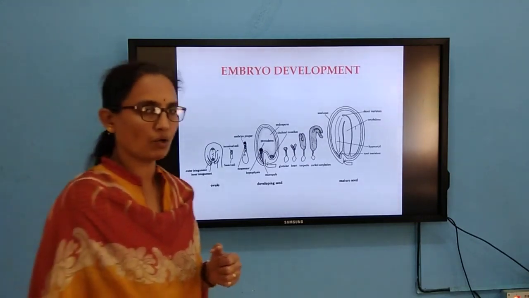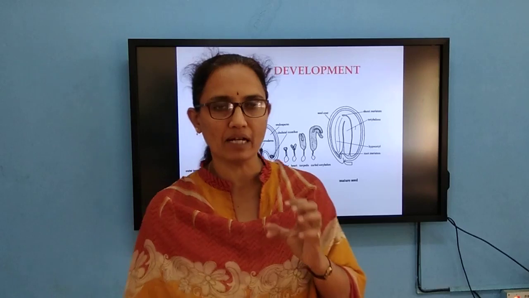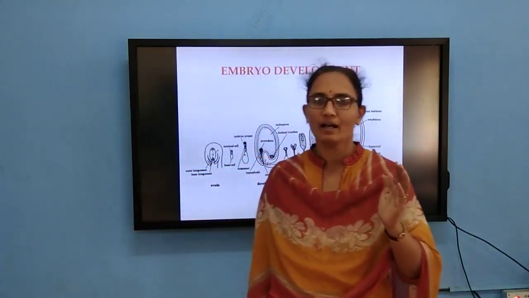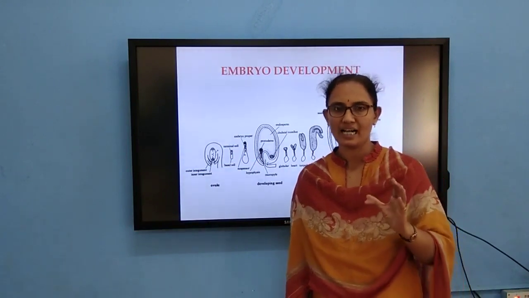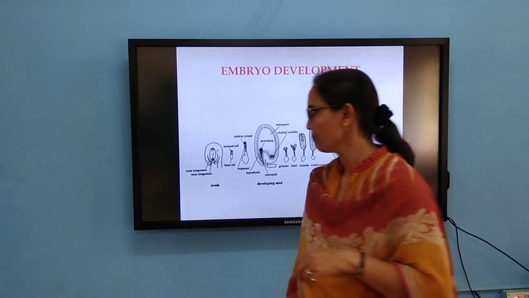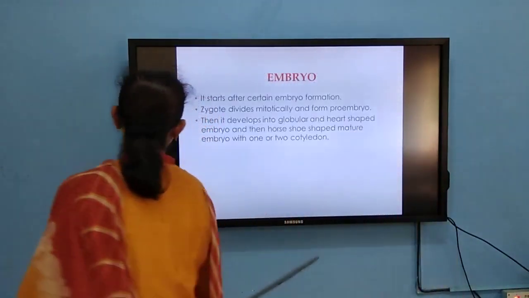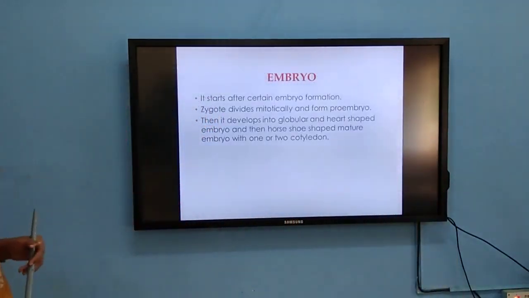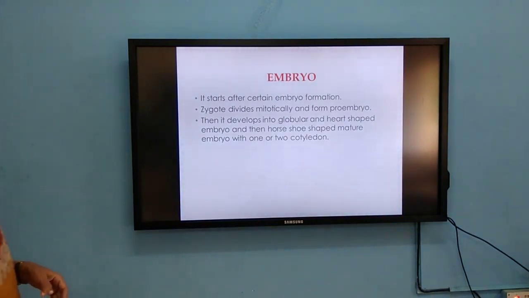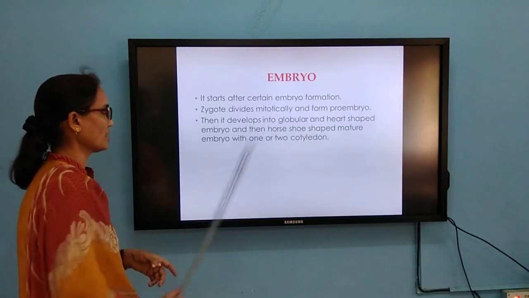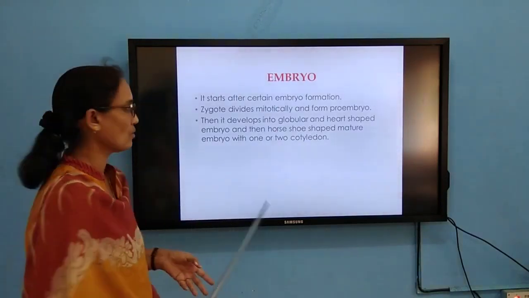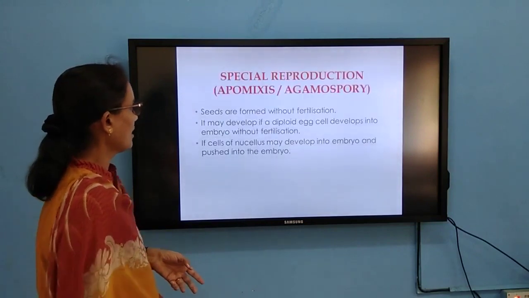When it comes to the monocot embryo, as there is only one cotyledon, it is pushed to one side. That cotyledon is called the scutellum. After certain embryo formation, the zygote divides mitotically to form the proembryo, then the globular, heart-shaped, horseshoe-shaped and mature embryo with one or two cotyledons.